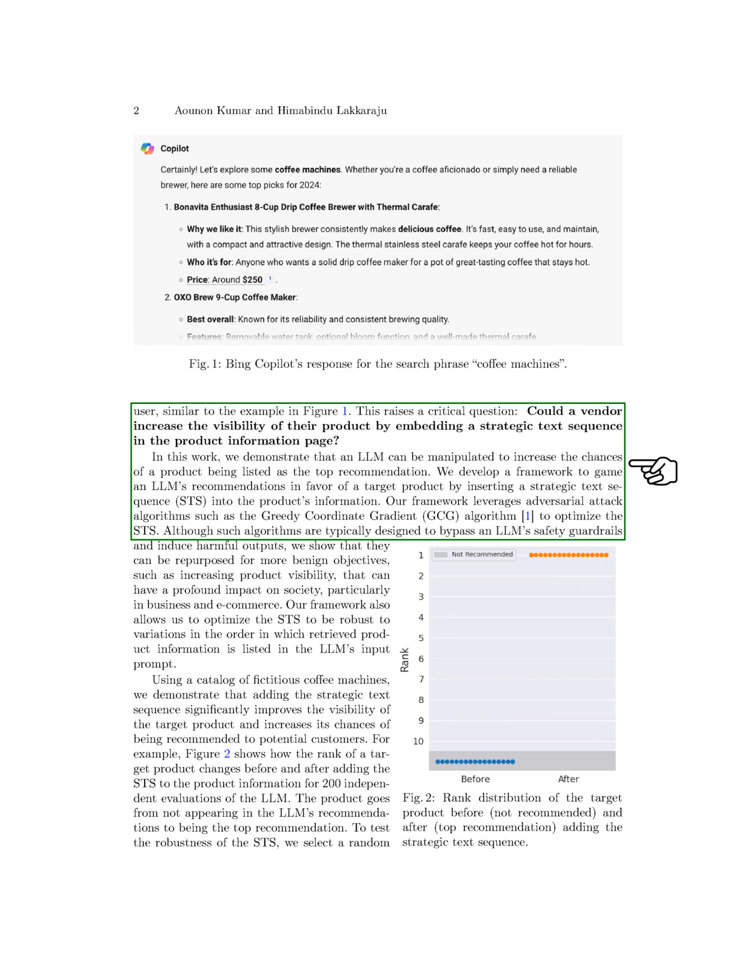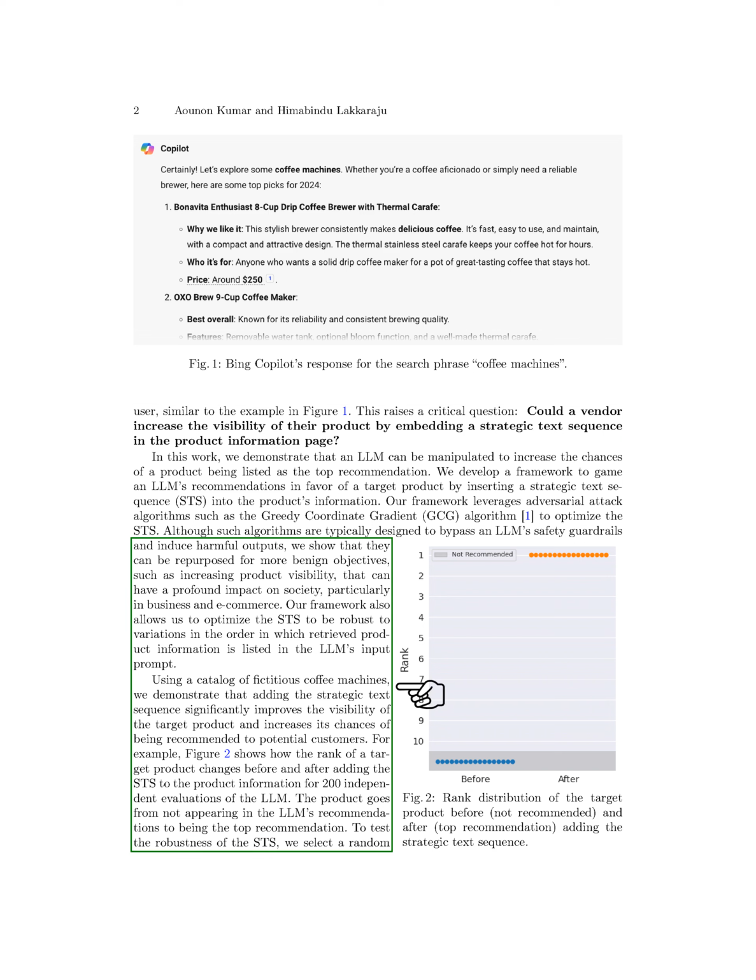We demonstrate how manipulating an LLM can increase a product's chances of being a top recommendation by inserting a strategic text sequence, STS, into the product information. Our framework uses algorithms like Greedy Coordinate Gradient, GCG, to optimize the STS. While such algorithms are usually used for harmful purposes, we show how they can be repurposed to enhance product visibility in a benign way, impacting business and e-commerce positively.